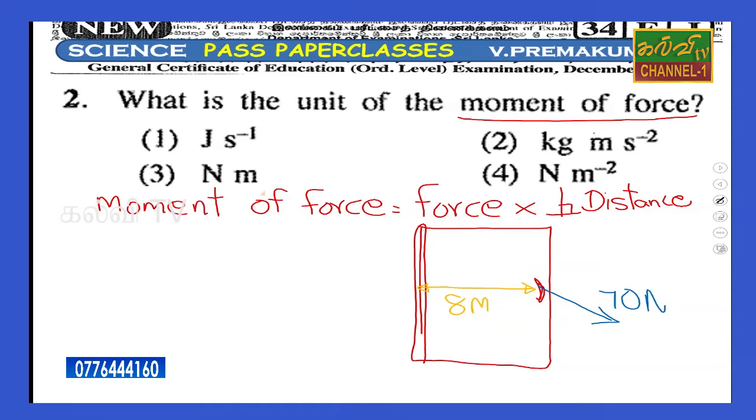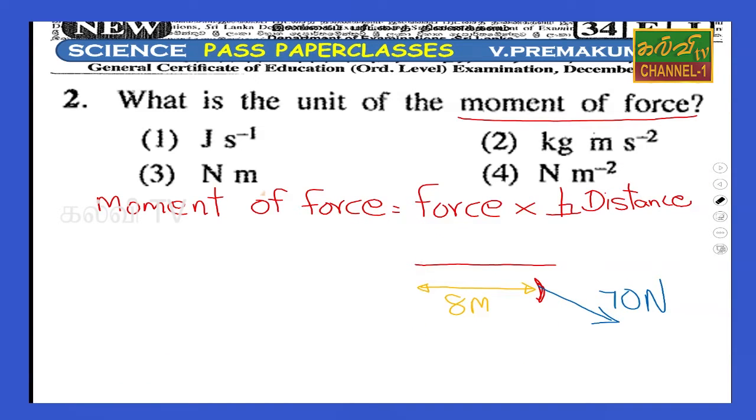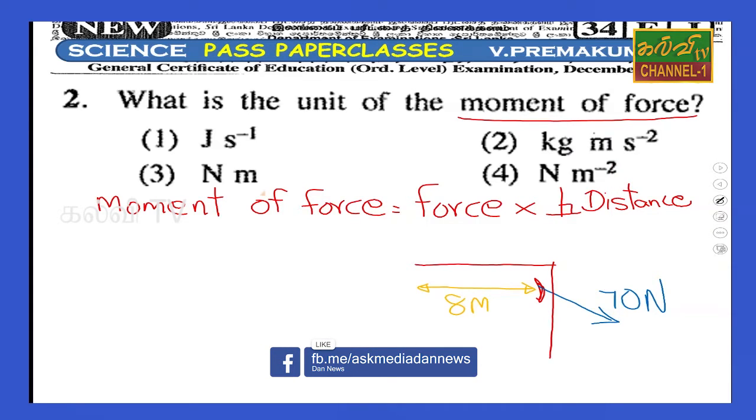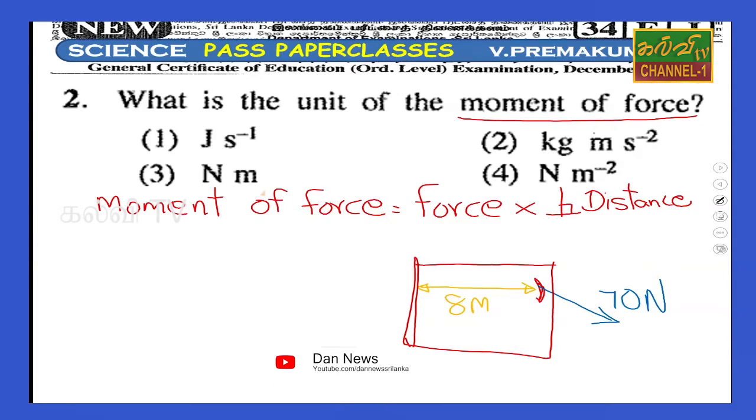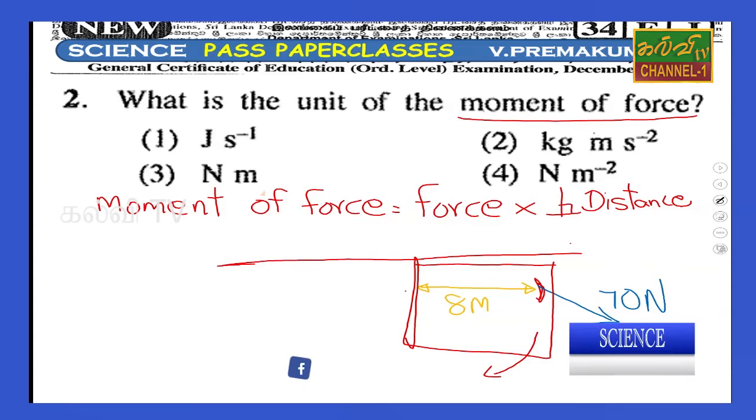According to the equation, you can find the moment of force when you try to open this door, right? This is a gate, right? It's a gate.